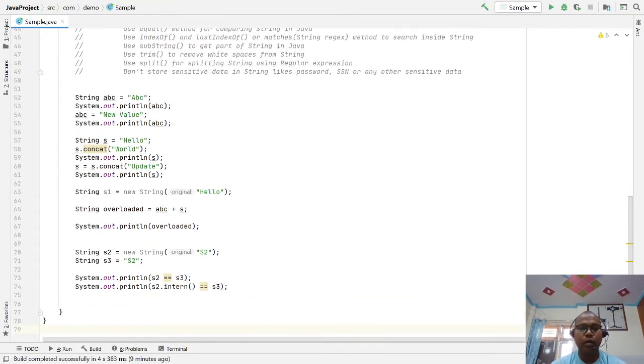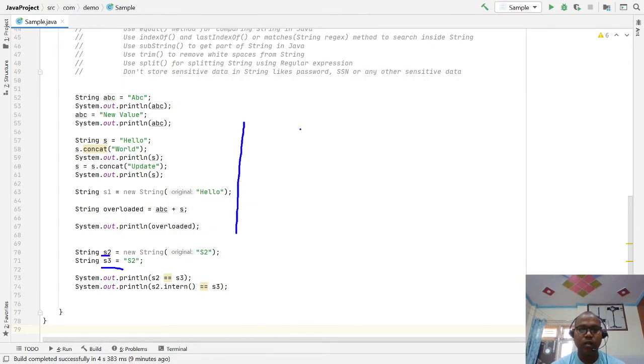In Java, the double equal to operator is used for comparing whether two reference variables refer to the same object or to different objects. That's the simple meaning. Let's clear it up: first create s2 and s3.